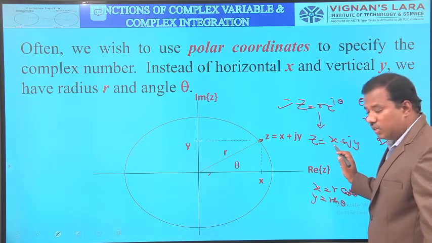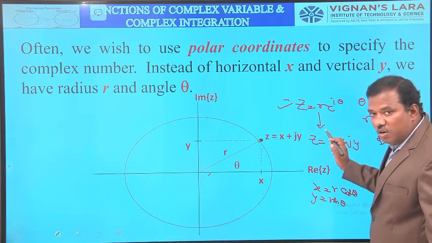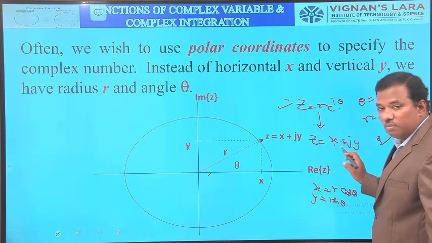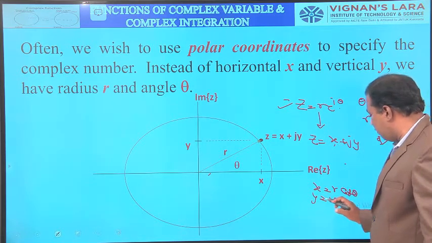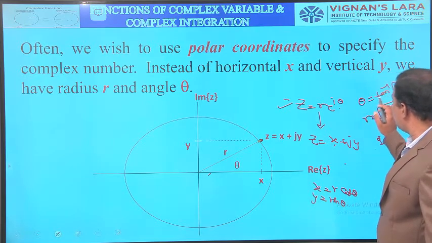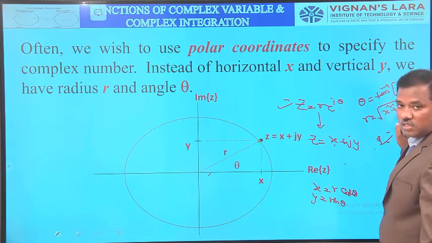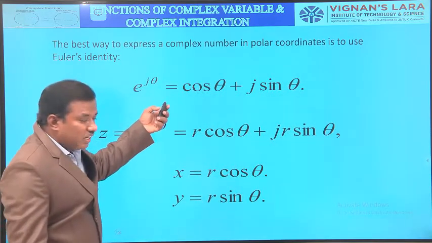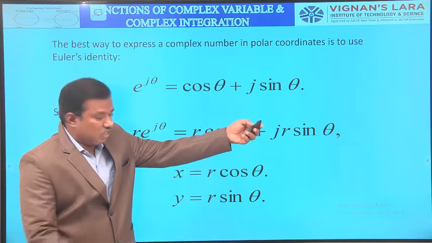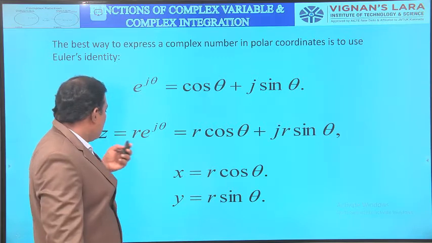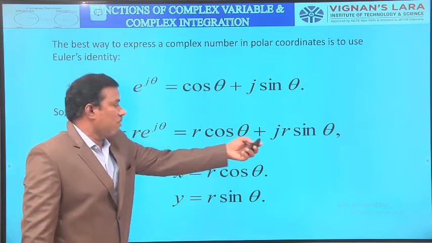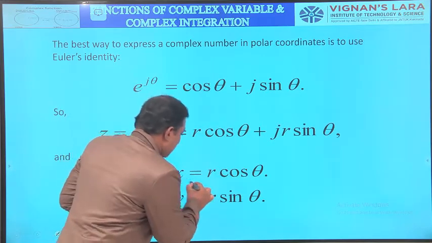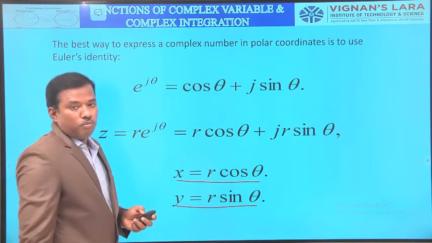So the complex number in Cartesian coordinates is z equal to x plus jy, where x is the real part and y is the imaginary part. The complex number in polar form is z equal to R e power i theta, obtained by replacing x by R cos theta and y by R sin theta. Here theta is tan inverse y by x, and R is root over x square plus y square. e power j theta means cos theta plus j sin theta, already discussed in the previous slide, and z equals R e power j theta, R cos theta plus j R sin theta, so x is R cos theta and y is R sin theta.